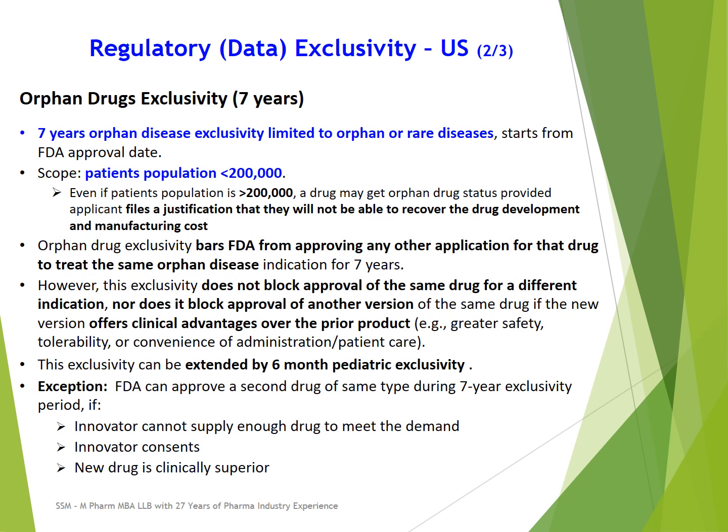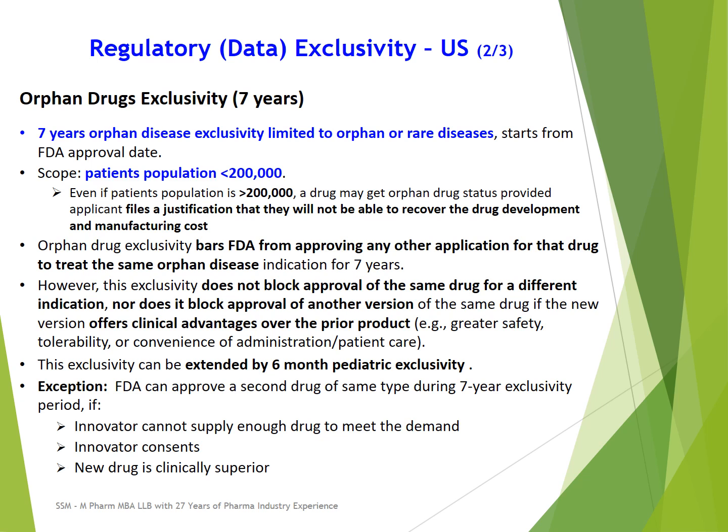And the definition of orphan disease is if there are less than 200,000 or 2 lakh patients in the whole US for a particular disease, that will be called an orphan disease. So if a company submits data for an orphan disease and gets approval, it is eligible for 7 years of orphan disease exclusivity.